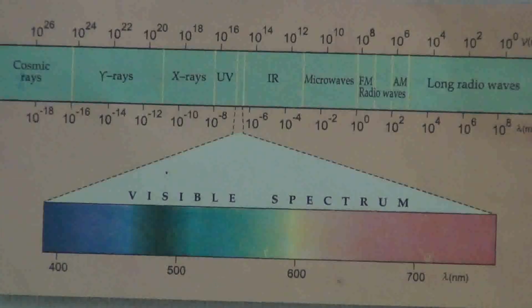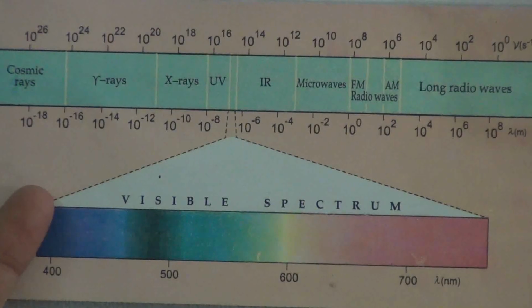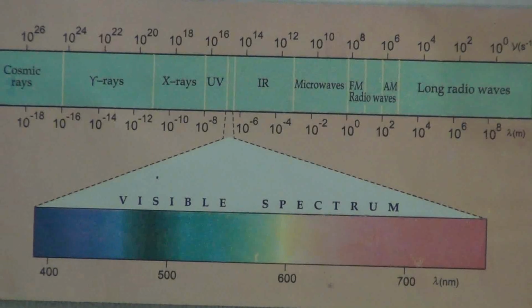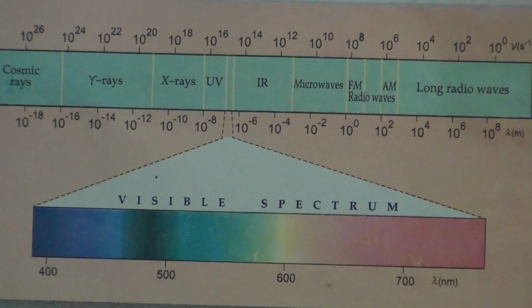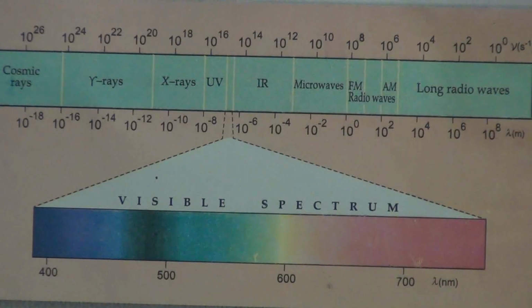Not only that, they are also perpendicular to the propagation of the wave, and each electromagnetic wave has different wavelength and different frequency, and they do not need any medium for their propagation.